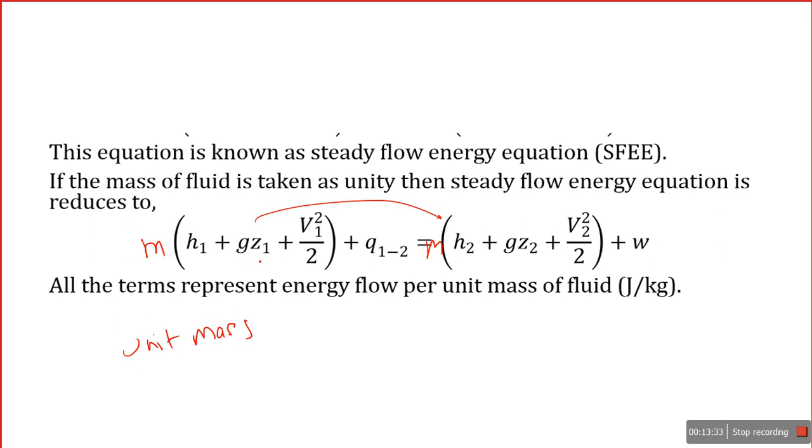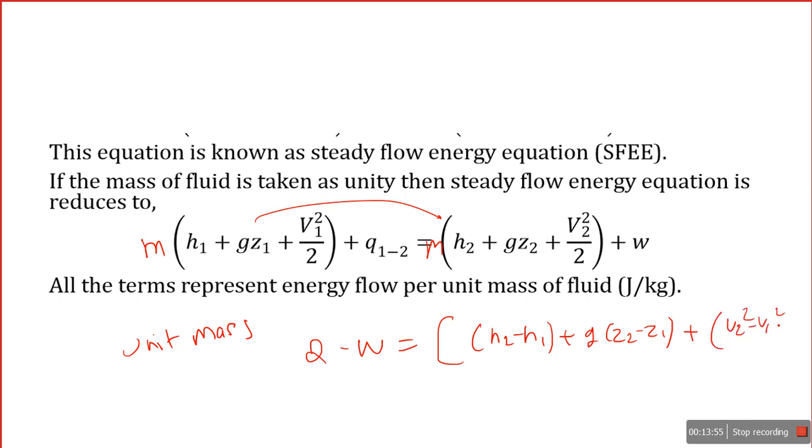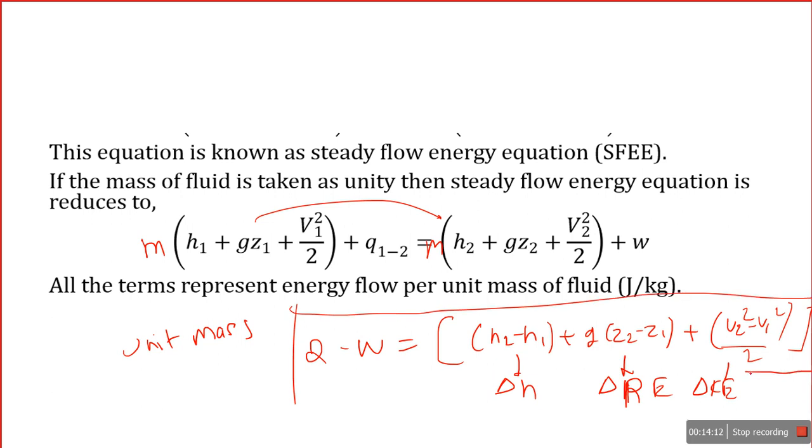This is the equation. If we modify it and put all the terms like that, keeping W on one side, we get Q minus W equals H2 minus H1 plus g times Z2 minus Z1 plus V2 square minus V1 square divided by 2. So what does it indicate? The change in enthalpy. What does it indicate? The change in potential energy. And what does it indicate? The change in kinetic energy. This is the general steady flow energy equation.